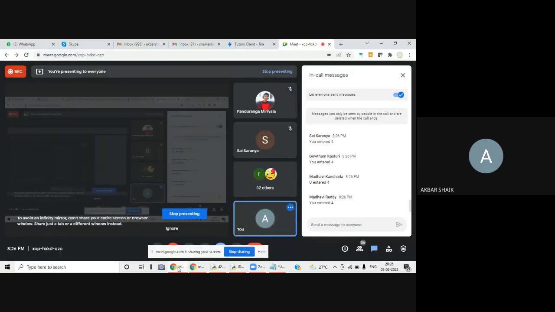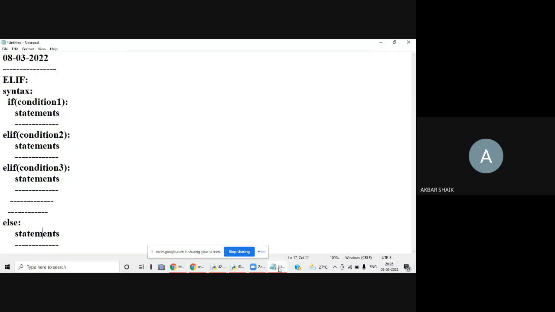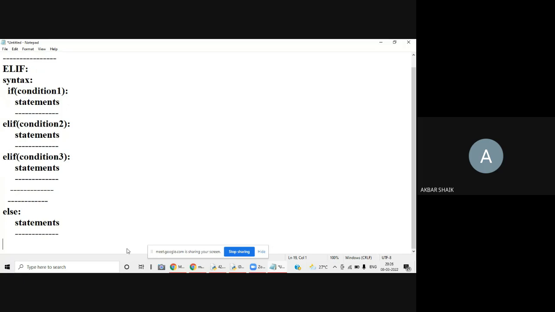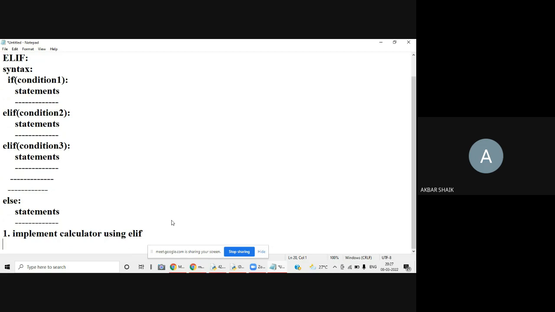Okay, now I'll give an application: implement a calculator using ELIF. This is one of the applications of ELIF. My requirement is very simple.